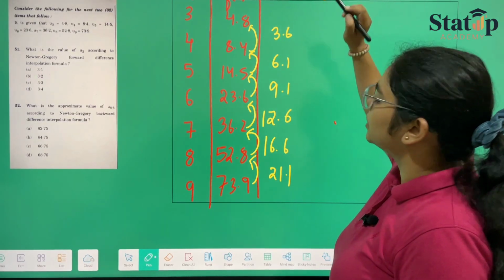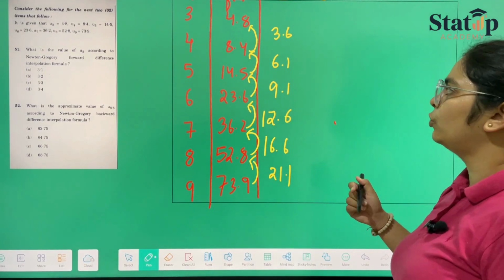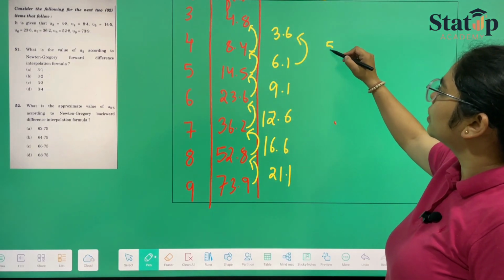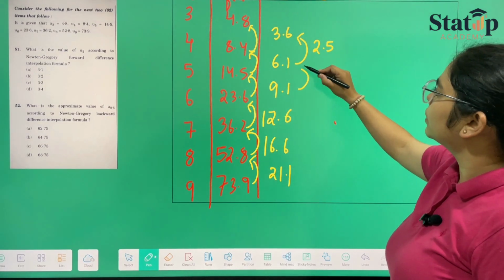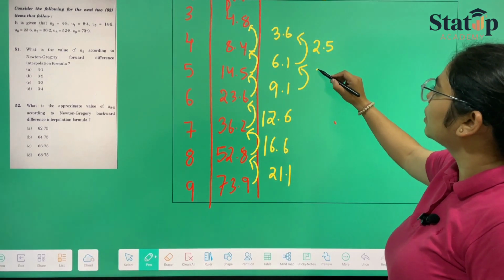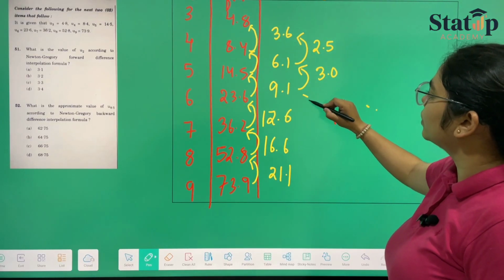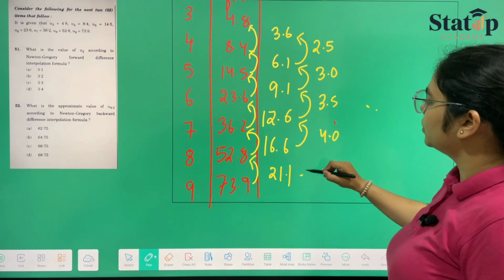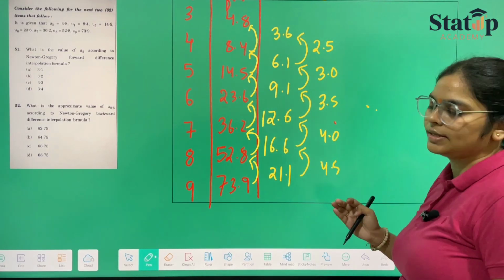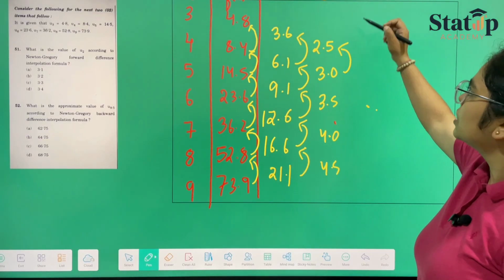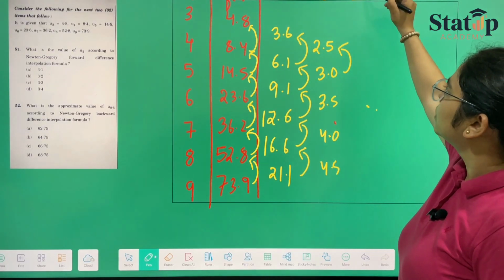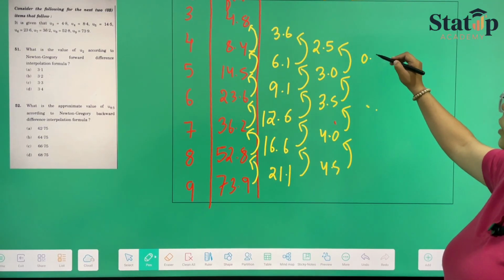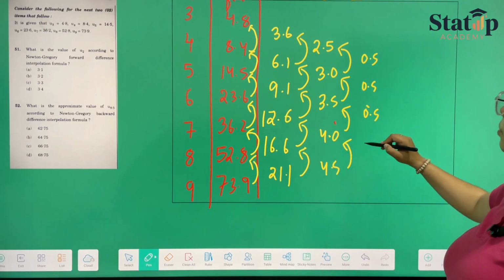Now we'll take the second difference. We'll keep on taking the difference until the constant term arrives. After that we won't have to take. So 6.1 minus 3.6 will be 2.5. Here it will be 3.0. Here it will be 3.5. Here it will be 4.0. Here it will be 4.5. Now we all can see the difference. The next one will be the constant. So we are finding delta cube here. So it will be 0.5, 0.5, 0.5, 0.5.